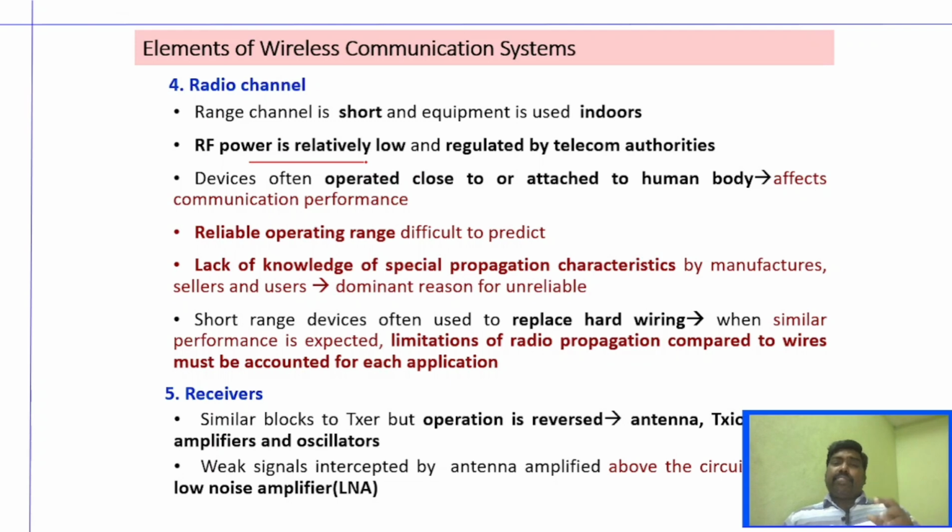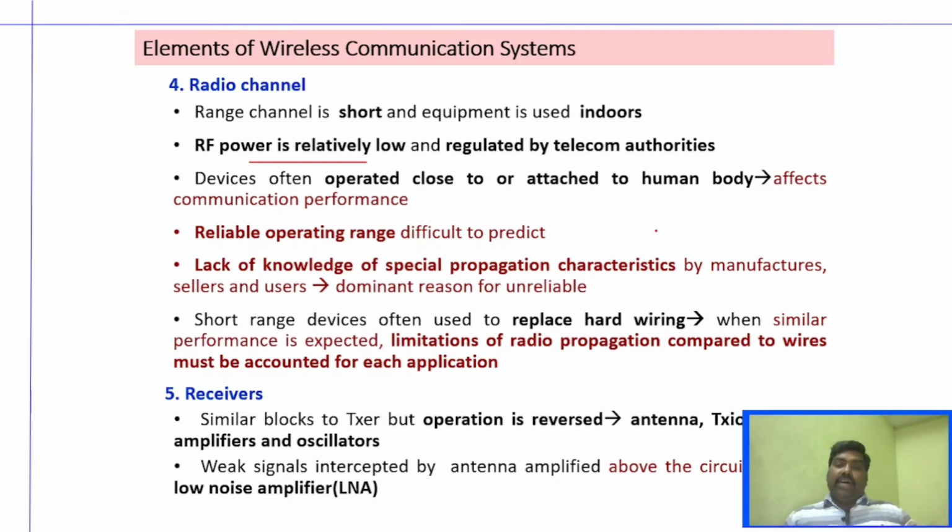And the other important drawback is that it is unreliable. The manufacturers of these devices lack knowledge of the special propagation characteristics of each and every wave and device. Similarly, the advantage of short range wireless devices is that we don't have wires. It replaces hard wiring, but we have a lot of limitations in propagation, where errors, security, and authentication all have to be addressed.